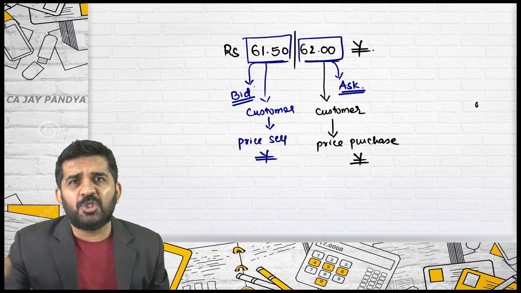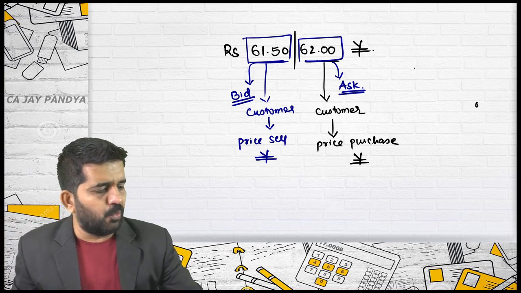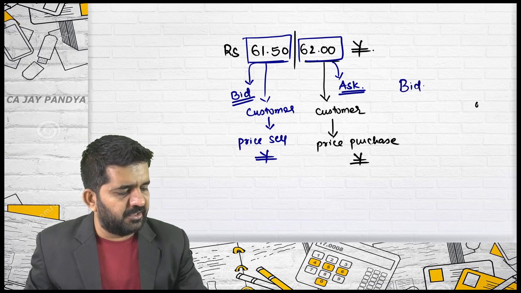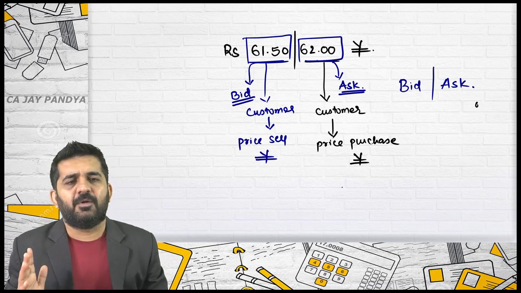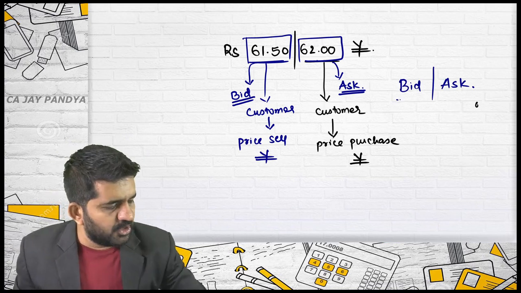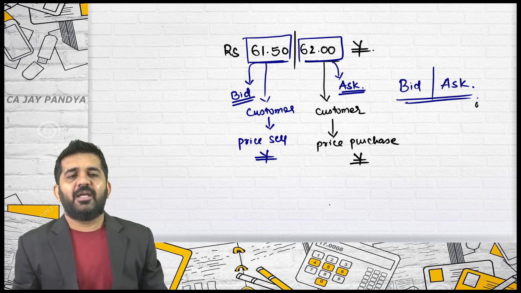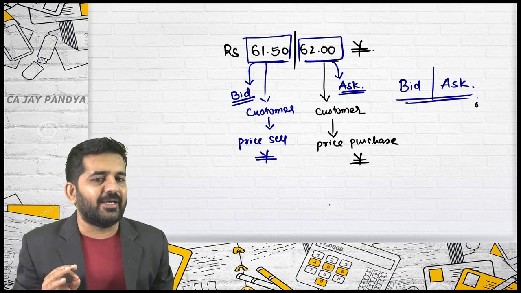Now, throughout the world, the quotation is always given in this manner. Higher rate will be on the right hand side and lower rate will be on the left hand side. It is always a bid ask rate which is given in practical life.